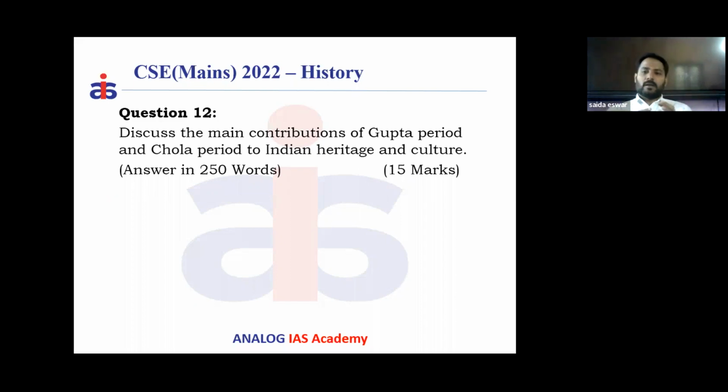Now you see the Guptas' contribution with respect to Indian paintings. In those paintings, they took inspiration from the Buddha's life, Bodhisattvas, and life events of the Buddha, and the kind of technique they used in that painting. So you have to write a little bit about the Gupta paintings.